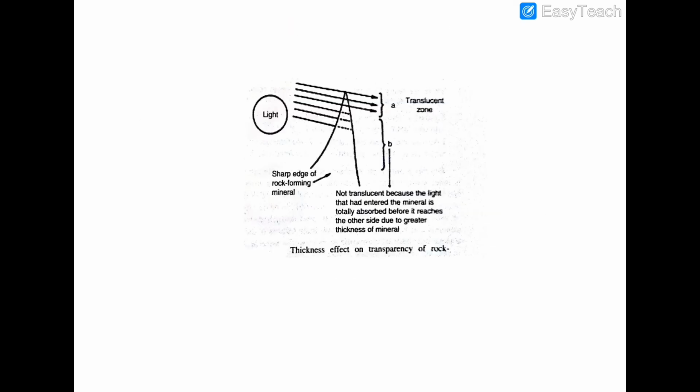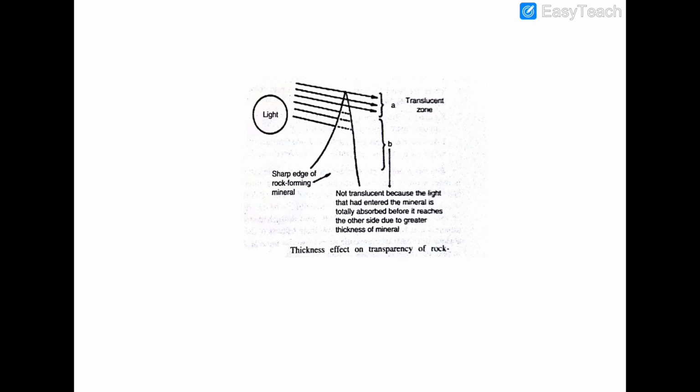In this figure you can see, near this sharp end of the rock forming mineral, it is allowing light to pass through it. A light is passing through this, but as the thickness is increasing, the mineral starts absorbing the light. Means up to this region the mineral is showing translucent nature, and after this it is showing opaque nature. This kind of nature is observed in rock forming minerals.